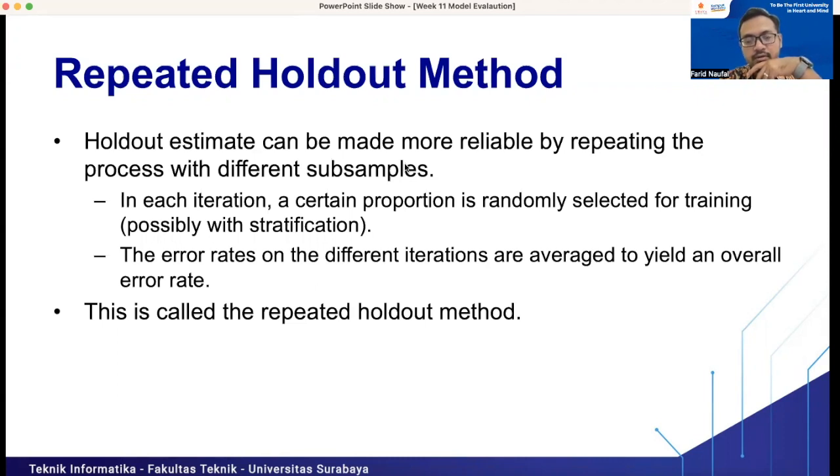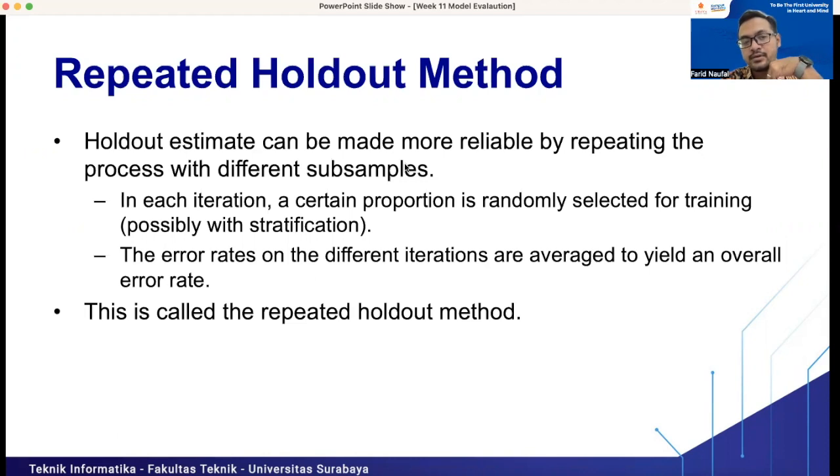For example, we set the repeated holdout to 5 times, so it means we will do the holdout method 5 times, and every iteration will contain a different training set and testing set.